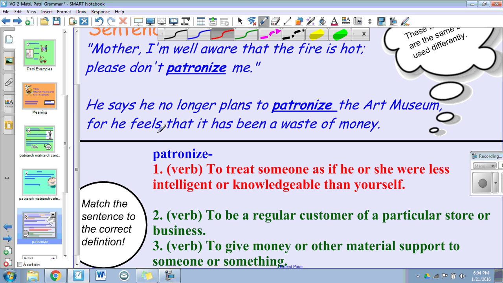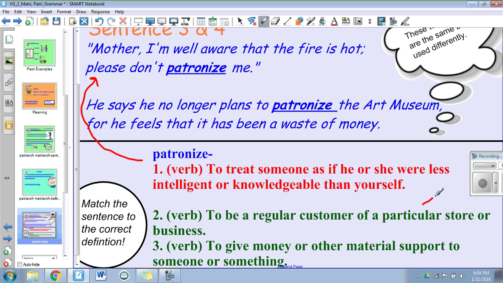All right, if we look here, sentence 3 is going to match this first definition. In this sentence, we can see that the mother is treating the person, either the boy or the girl, as they are less knowledgeable or intelligent because she's explaining that the fire is hot.